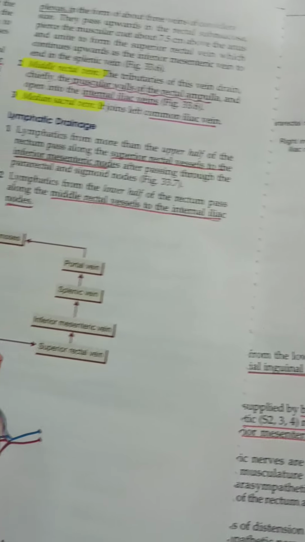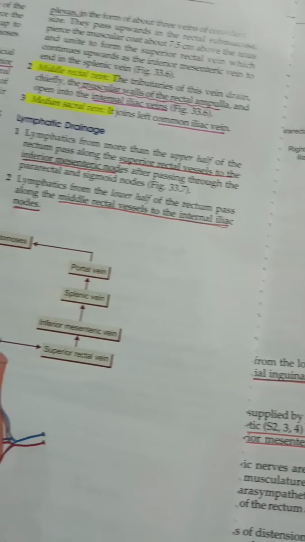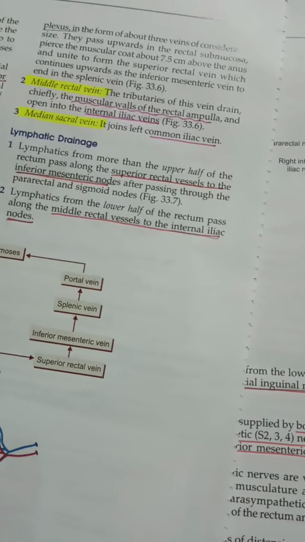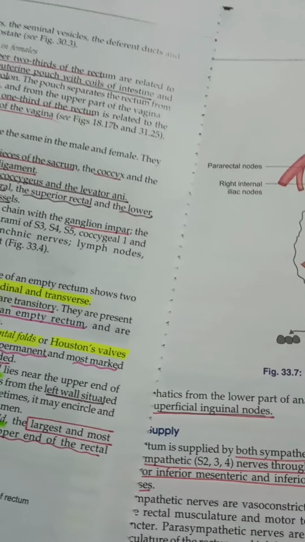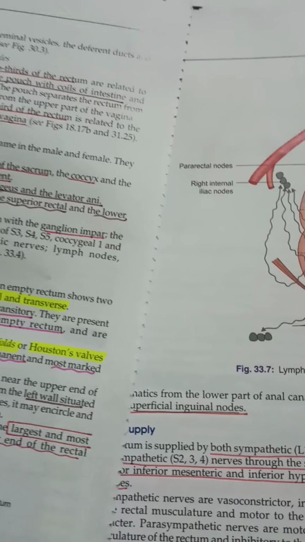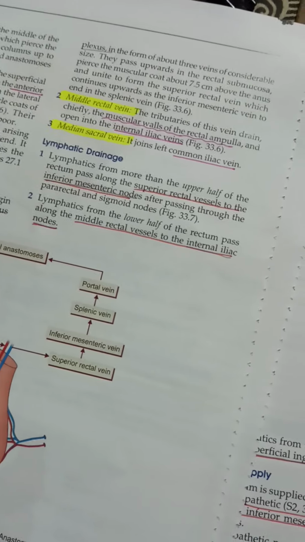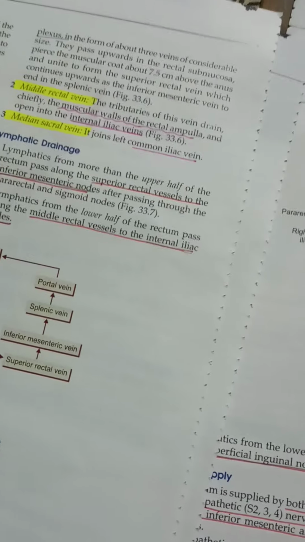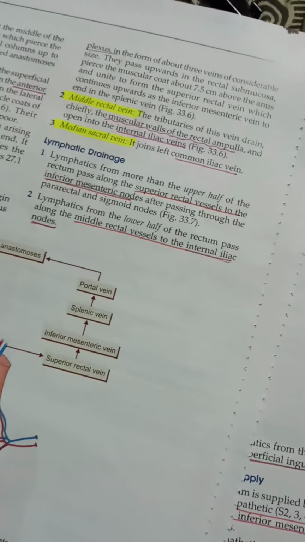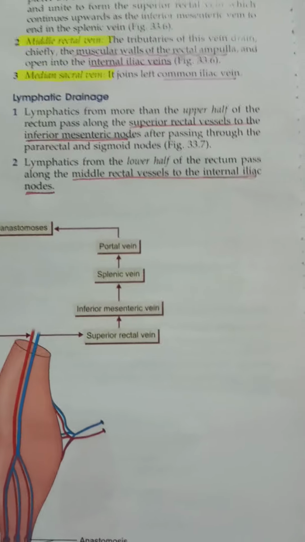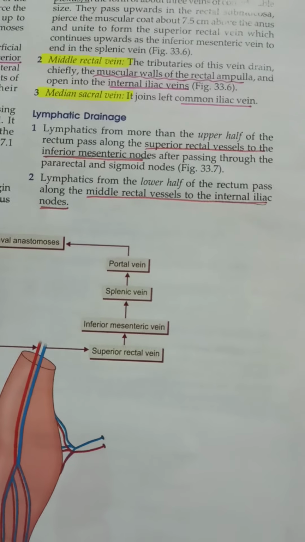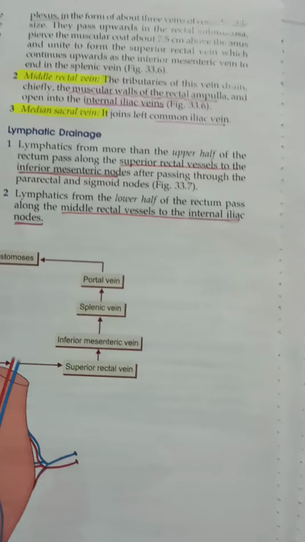So from a larger part of the rectum, which is more than the upper half, the lymphatics pass along the superior rectal vessels to the inferior mesenteric nodes, right? Here you have a clue: the superior rectal artery is a branch of the inferior mesenteric artery. This goes along the superior rectal artery and vein, and it ends in the inferior mesenteric node. Before ending there, it passes through the pararectal and sigmoid nodes. And lymphatics from the lower half of the rectum pass along the middle rectal vessels to the internal iliac nodes.